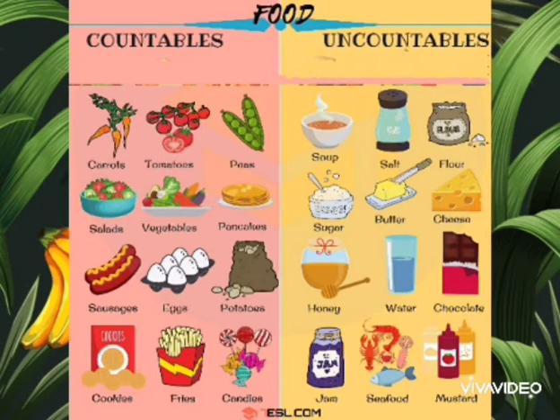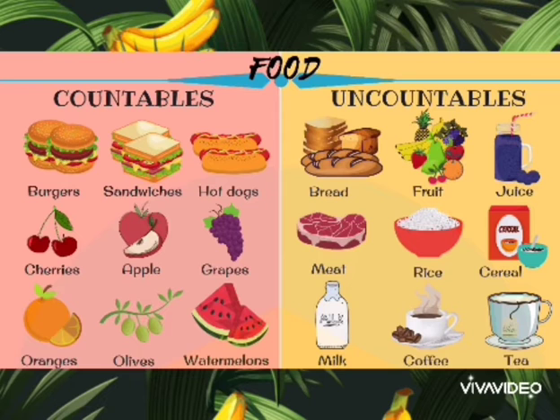So all these things belong to uncountable nouns.